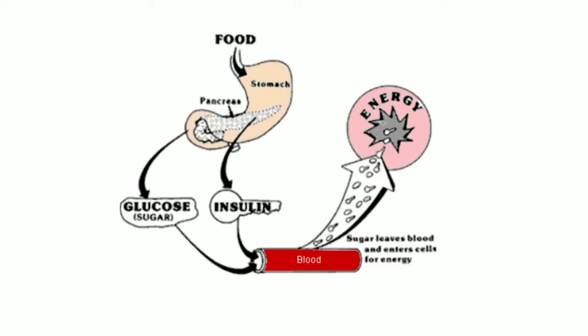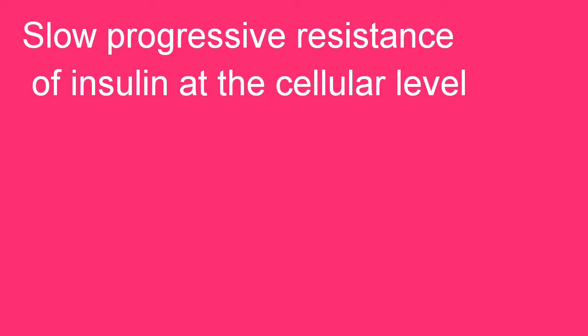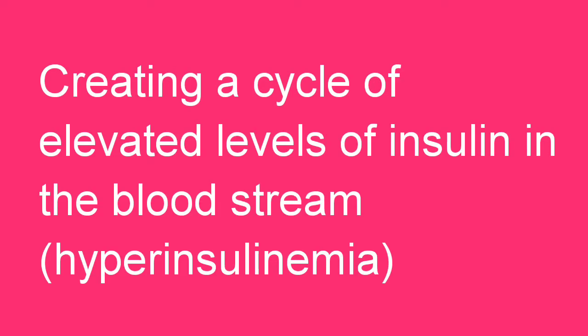In a healthy individual, digestion creates glucose, and insulin from the pancreas meets this glucose in the blood. They are then transferred into the cells where energy is created. Type 2 diabetes is characterized by slow, progressive resistance of insulin at the cellular level. This creates a cycle of elevated levels of insulin in the bloodstream.